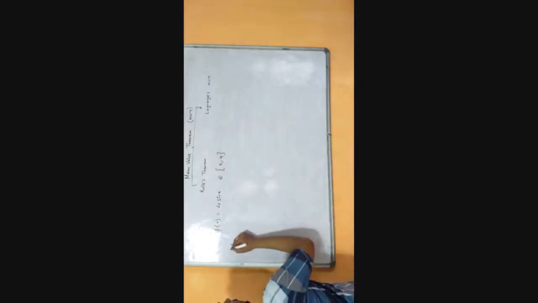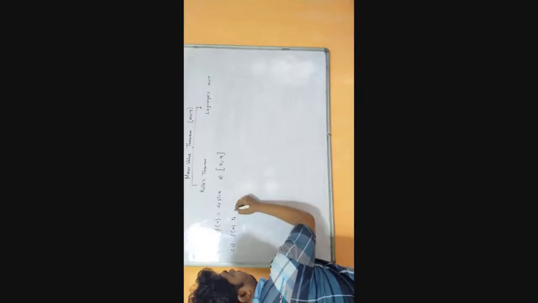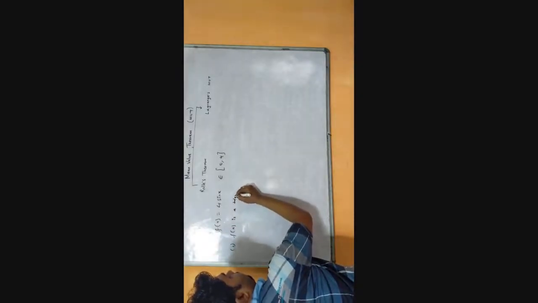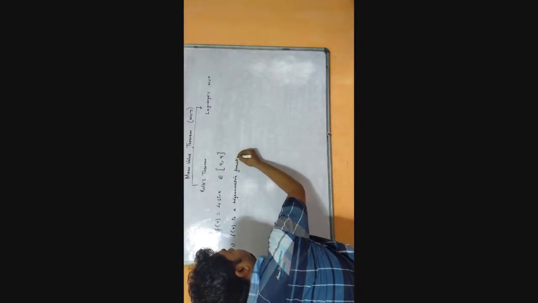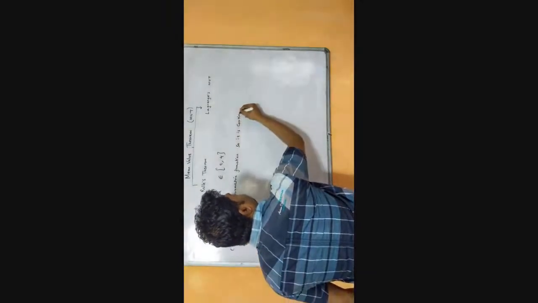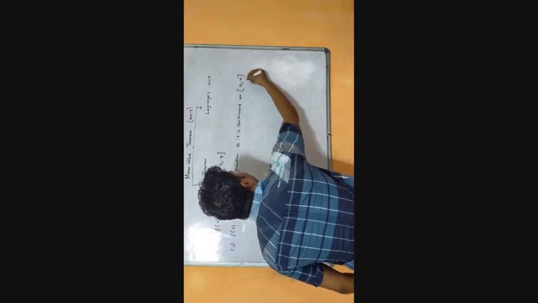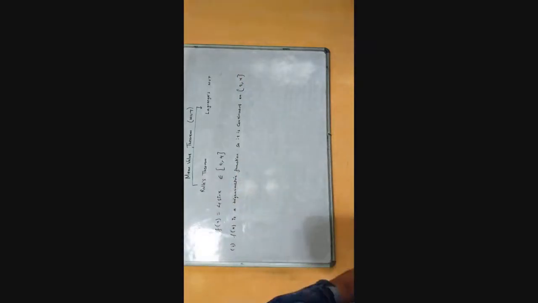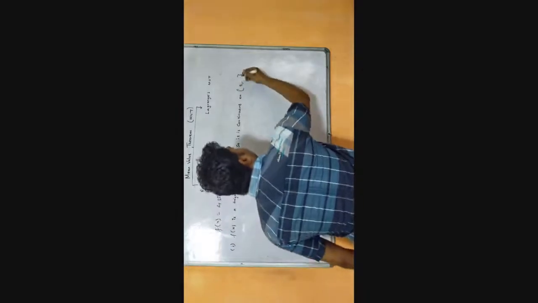So first point, f x is a trigonometric function, so it is continuous on closed interval 0, 4, or here in the question it is given as pi, right? So the interval is here pi, not 4, here it is 0, pi.